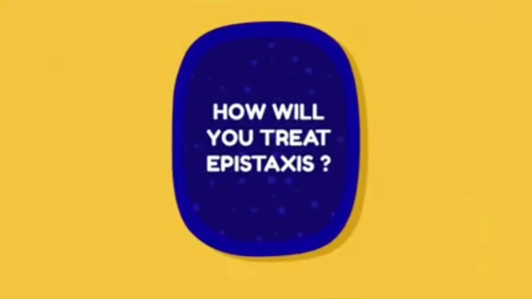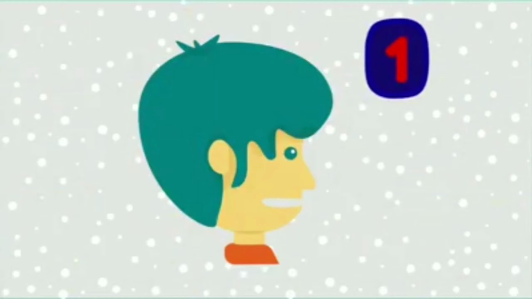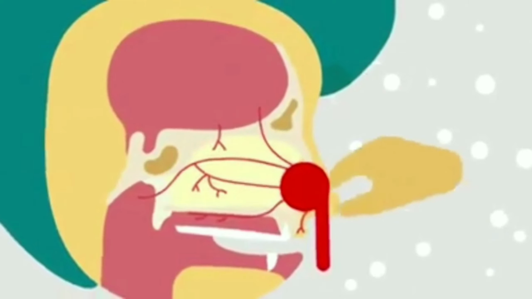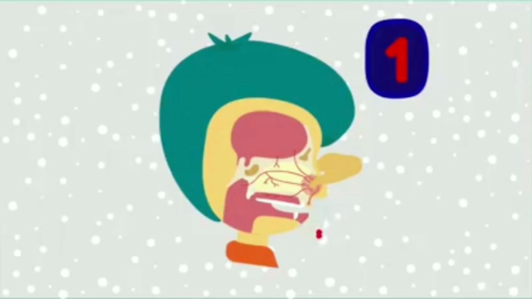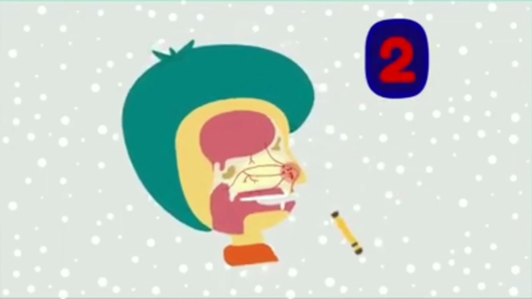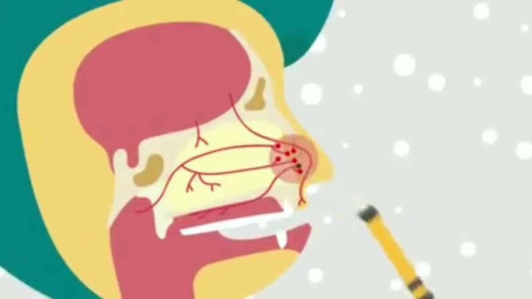How will you treat epistaxis? 1. First aid. Most of the time, bleeding occurs from Little's area and can be controlled by pinching the nose with thumb and index finger for 5 minutes. This compresses blood vessels of Little's area. 2. Cauterization. Useful in patients where bleeding point has been located.